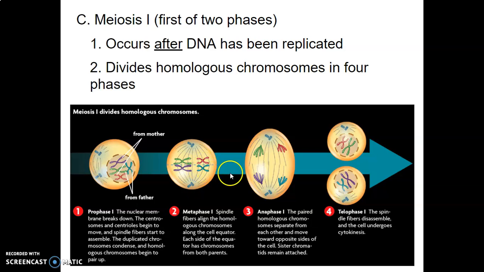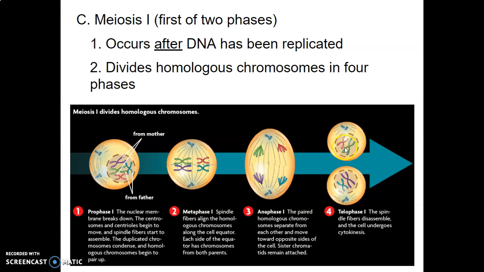Metaphase 1, everything lines up. Just as you probably suspected, anaphase 1, they split apart. They're moving apart from each other to different sides of the cell now. So these two homologous pairs are now separated. Telophase 1, it's still furrowed in here. This is showing telophase 1 and cytokinesis. We see nuclear membranes start to come back, and now we've got one cell turned into two cells.